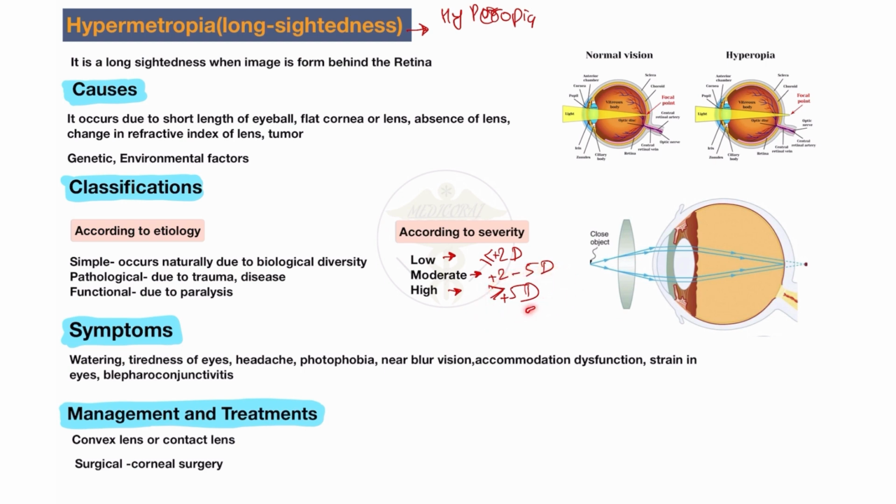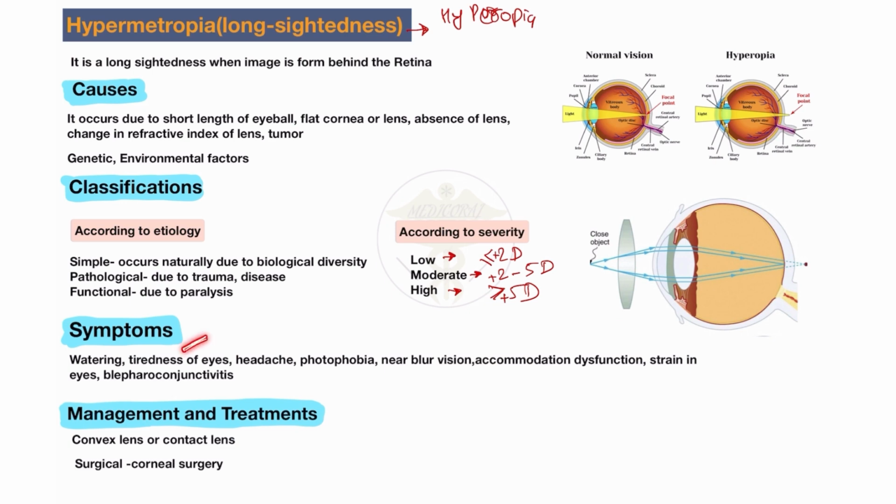So more than plus 5 diopter is called the high type of severity of hypermetropia. So according to severity, low, moderate, and high, the person uses this powered lens: less than or equal to plus 2 diopter, 2 to 5 diopter, and more than 5 diopter. These are according to severity.